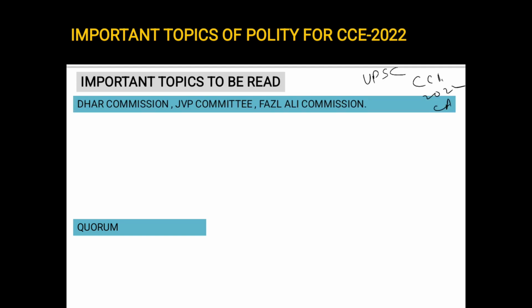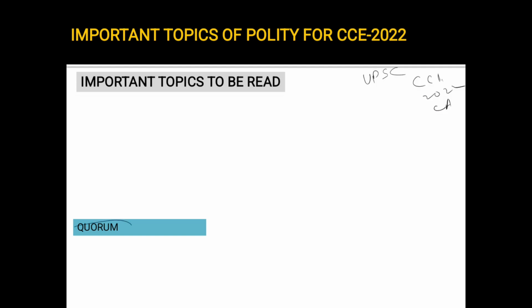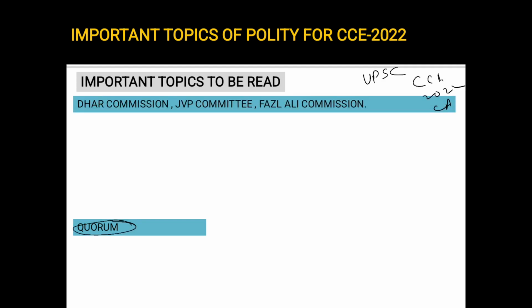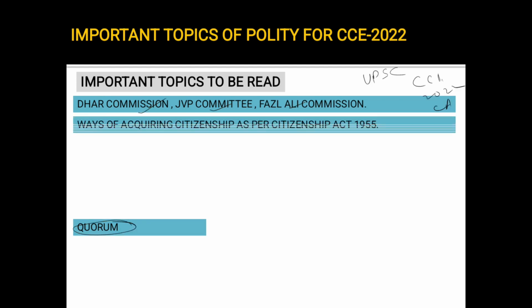The first thing is the quorum: what constitutes the quorum, one-tenth, right? That is important. Usually questions are repeated. The Dhar Commission, JVP Committee, Fazal Ali Commission: how are they related? They are all related to the reorganization of states on the basis of languages, the linguistic division of states.